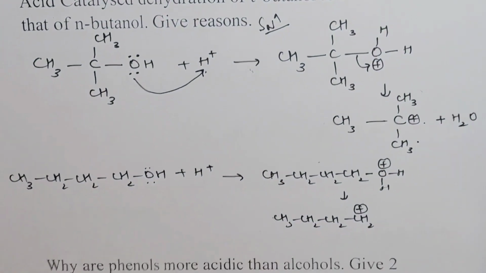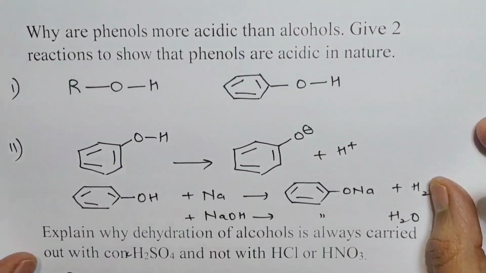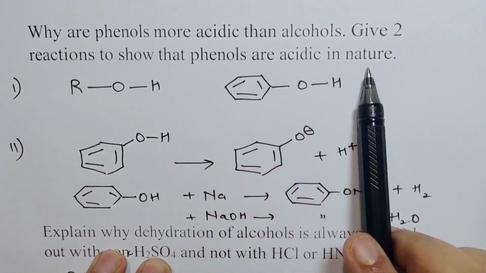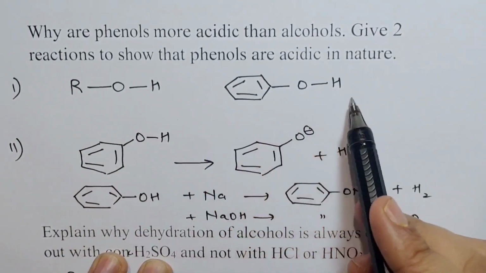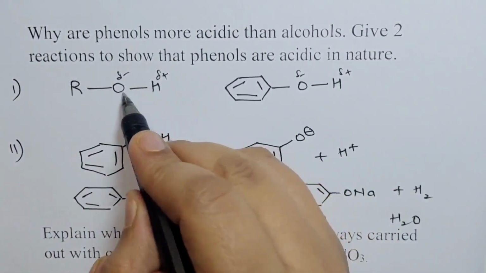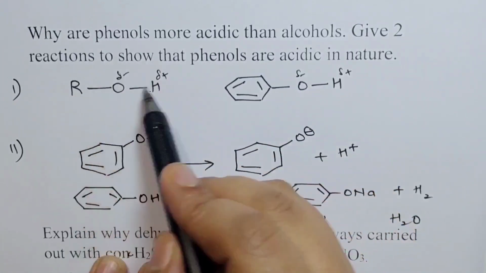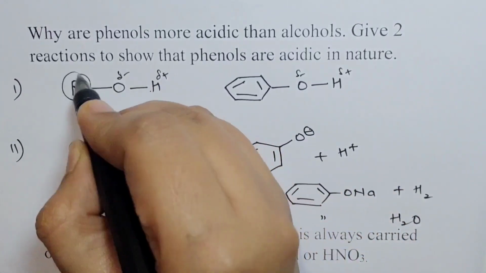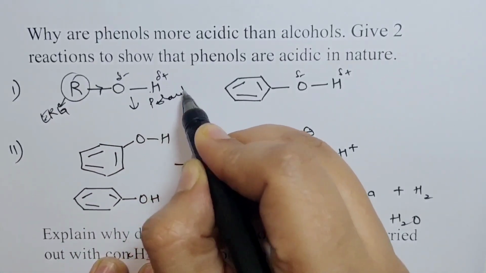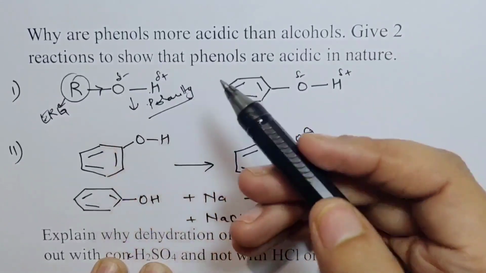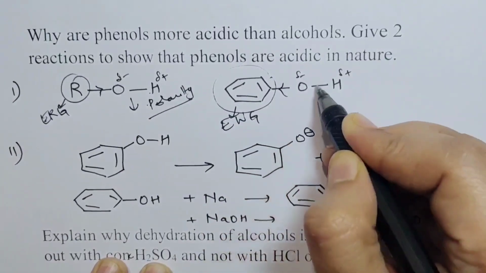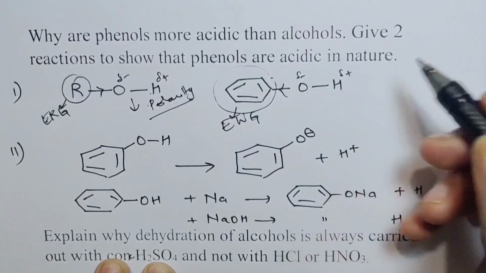Okay, moving on. Why are phenols more acidic than alcohols? Give two reactions to show that phenols are acidic in nature. So this is your alcohol, this is your phenol. This bond is polar. Anything that increases the polarity of this bond increases the acidity. In case of aliphatic alcohols, this is an electron releasing group, which decreases the polarity of the OH bond, making it less acidic. In phenol, the opposite happens. This is an electron withdrawing group, which increases the polarity of the OH bond, therefore increases the acidic character.